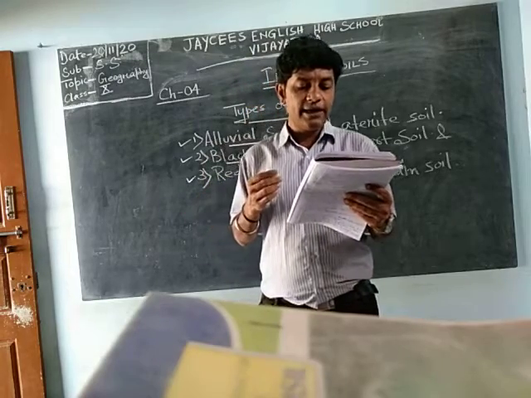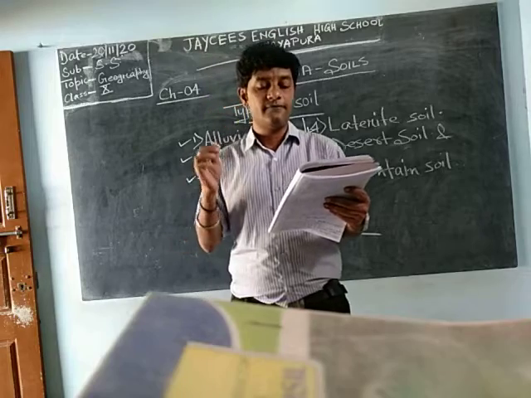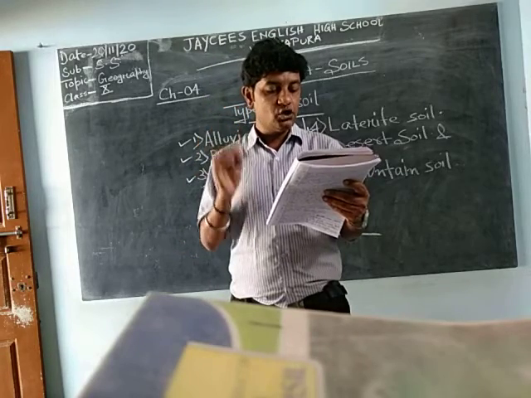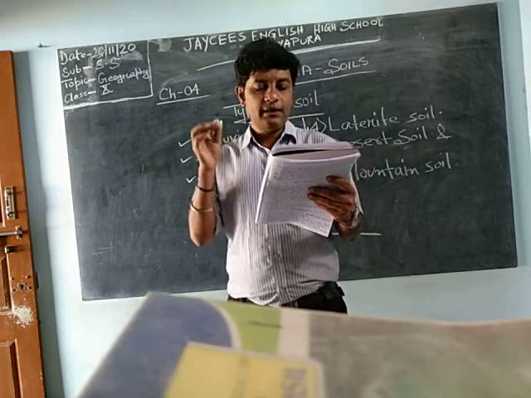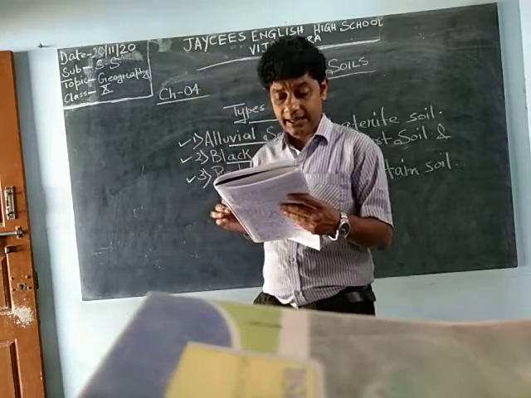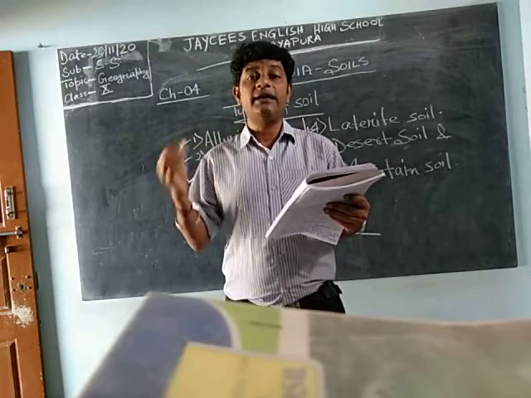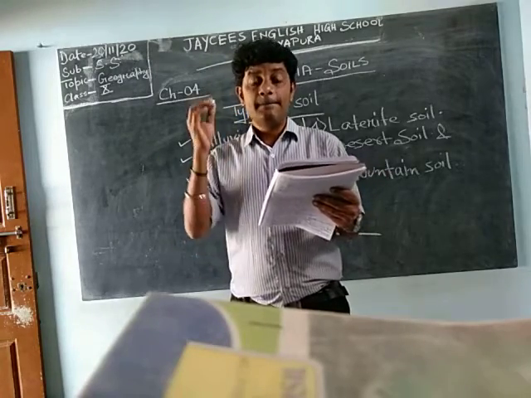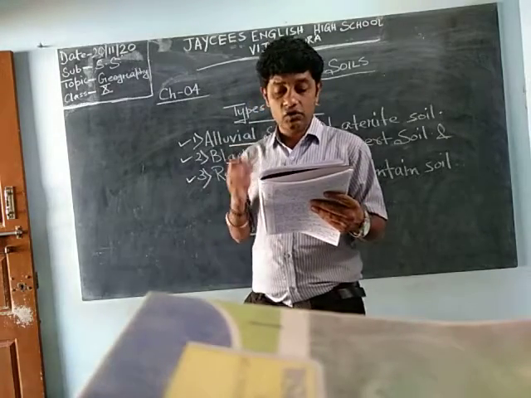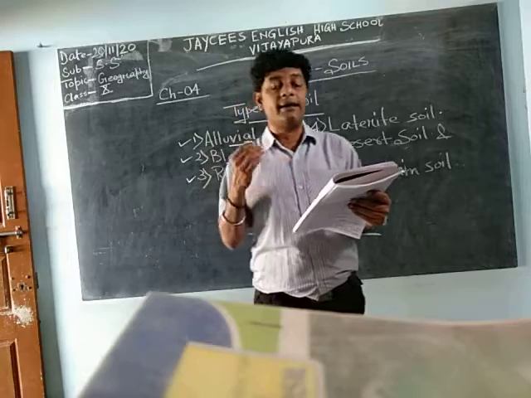It is rich in soil nutrients, so it is best suited for the cultivation of cotton, sugarcane, jowar, maize, pulses, wheat, chili, onion, sunflower, etc. So these are the crops which we can cultivate in this type of black soil.